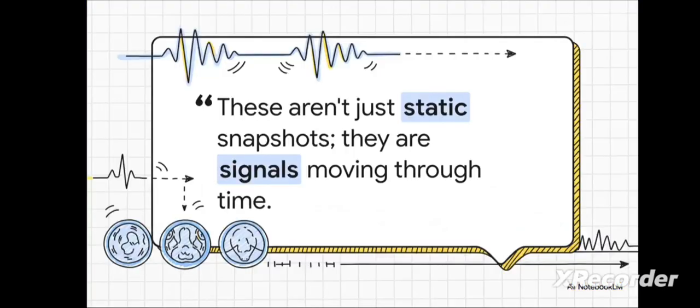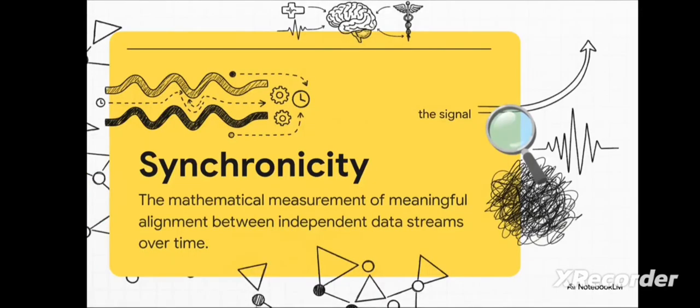The key insight is right here. A disease isn't one single event. Recovery isn't just a static picture. They are processes. They're signals unfolding over time. Think about it. A single MRI or X-ray is just one frame in a long movie. And to actually understand the story, you have to see how all the frames connect. And that connection, that's called synchronicity. But let's be clear, this is not some vague spiritual concept. It's a hard mathematical measurement. It's the science of finding meaningful alignment or time delay patterns between different streams of data. It's how we finally find the real signal hiding in all that noise.